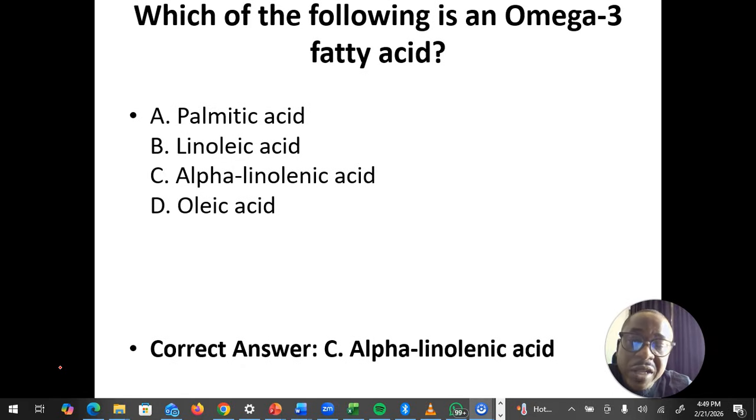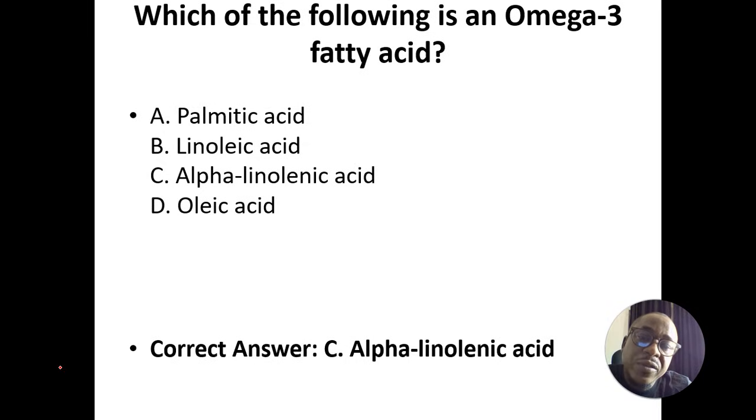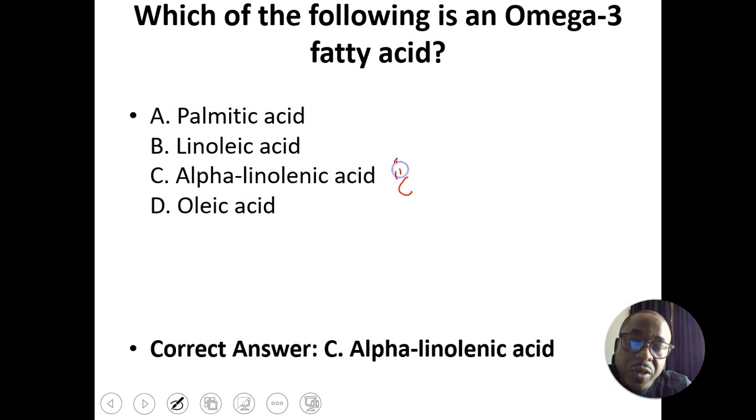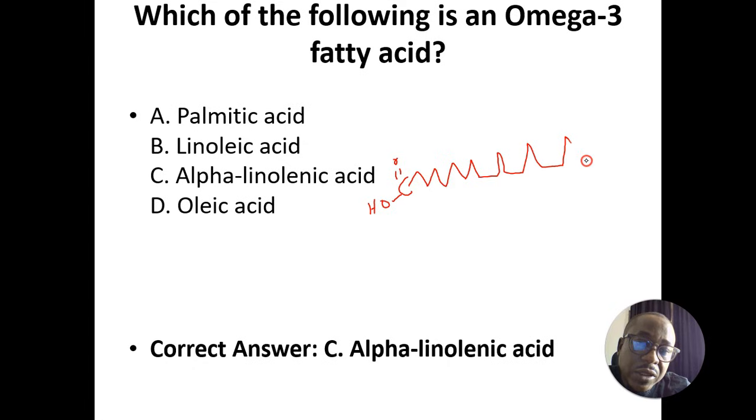Now, linolenic acid has 18 carbon atoms. We have 1, 2, 3, 4, 5, 6, 7, 8, 9, 10, 11, 12, 13, 14, 15, 16, 17, 18.